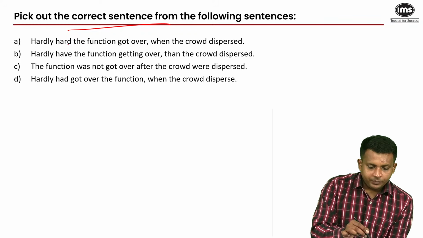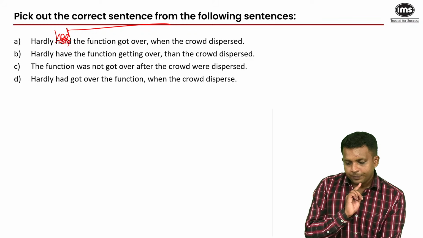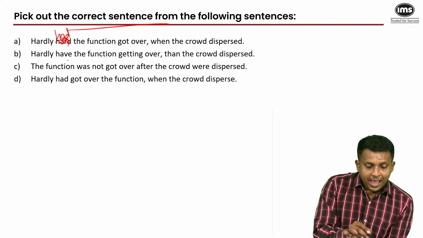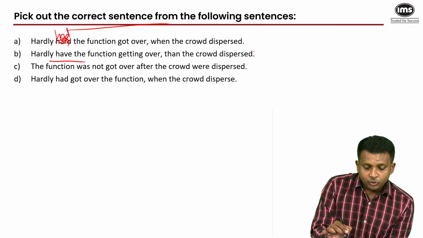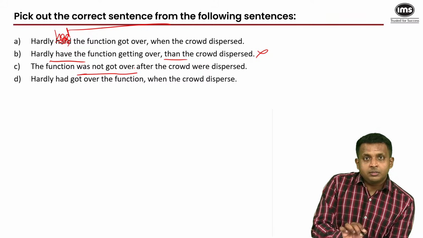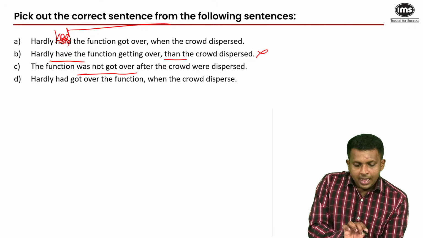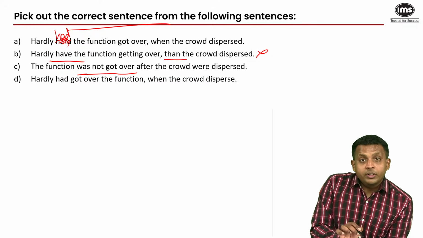Hardly, oh, sorry. So, yes, had. The function got over when the crowd dispersed. Hardly have actually makes this incorrect. Plus than, hardly does not go with than. The function was not got over after the crowd was not got over. There is no such rule of grammar that justifies this construction. And hardly had got over the function.